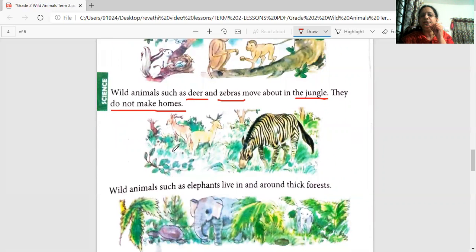This is the deer. Can you see the deer here? So what is the deer doing here? It is going and picking some grass. And even the zebra also. It is not in a house. It is just going and eating the food. This is the zebra.